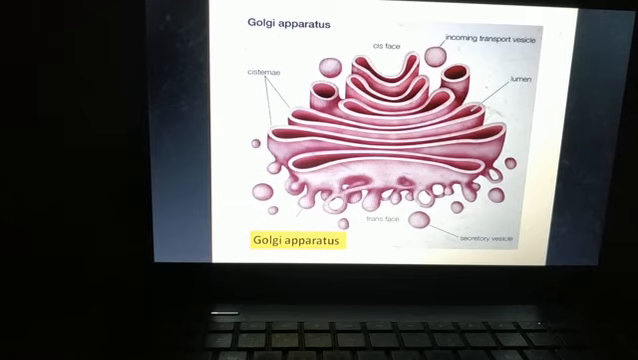Another important function of Golgi is synthesis of lysosomes. So lysosomes are synthesized from Golgi.